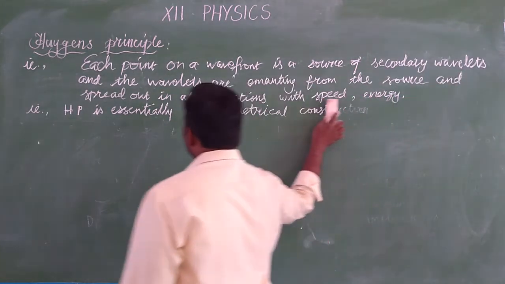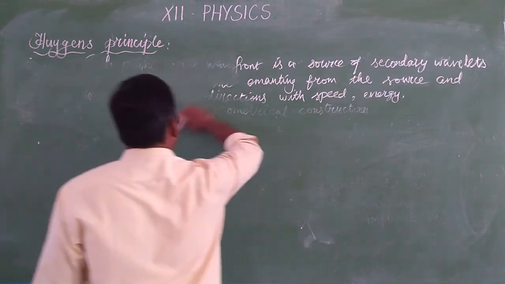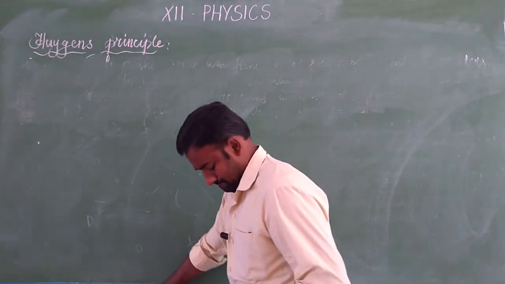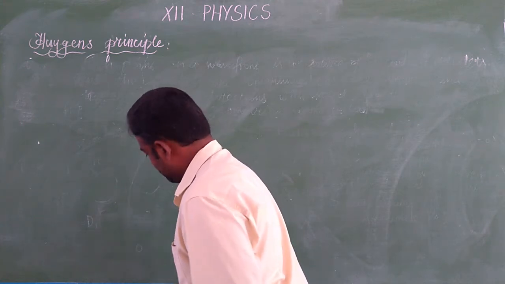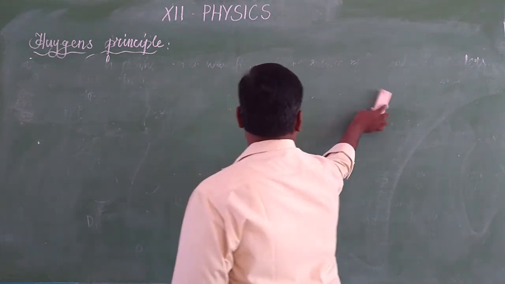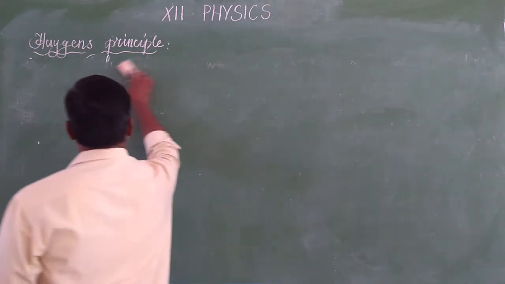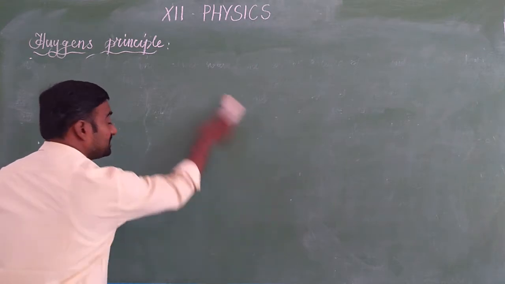So for a plane wavefront, how to use the Huygens principle? Okay. Let us take the plane wavefront.